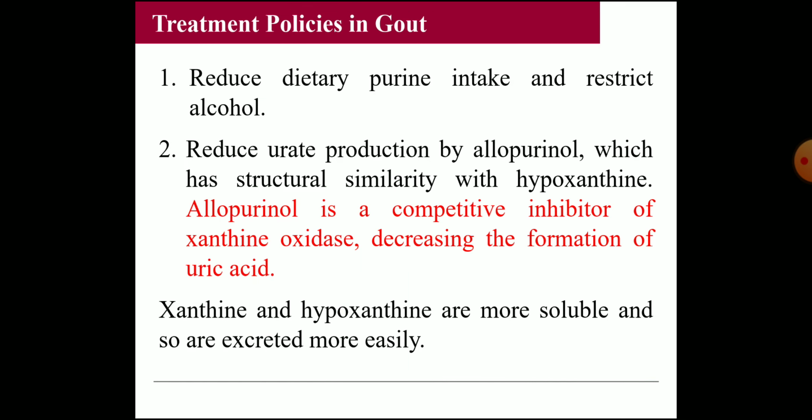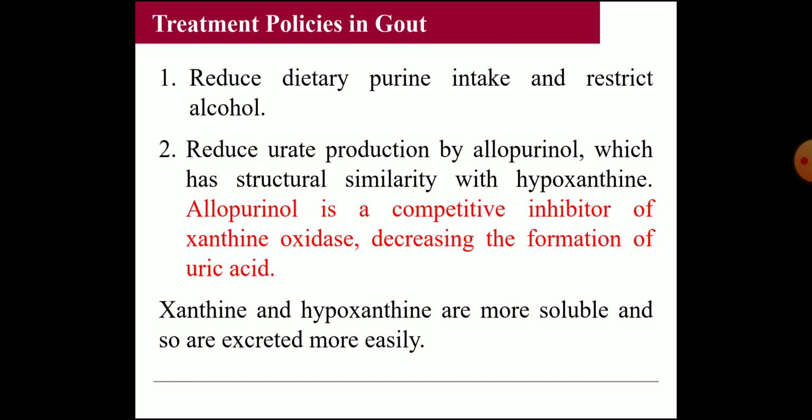So what are the treatment policies in gout? Reduce the dietary purine intake and restrict alcohol. We have explained why they have to reduce it, because a non-vegetarian diet contains meat. So more purine catabolism occurs if you consume it, and that will aggravate the symptoms. Similarly, alcohol also induces an attack of gout.